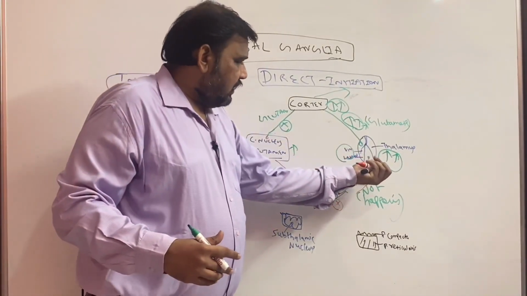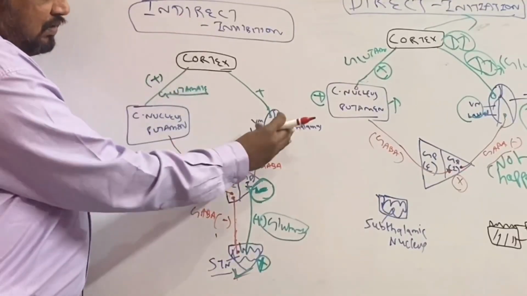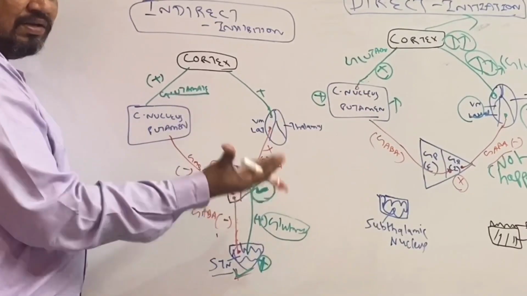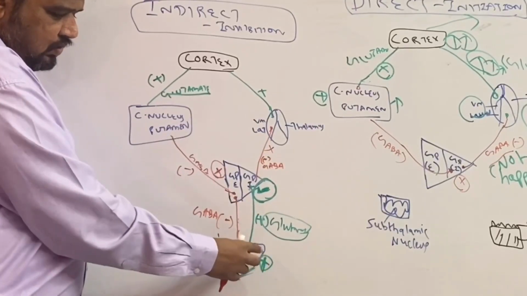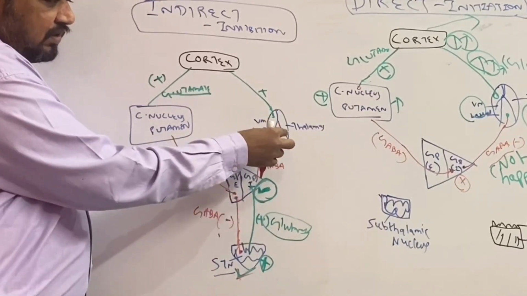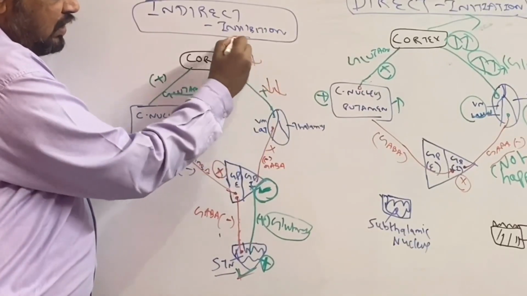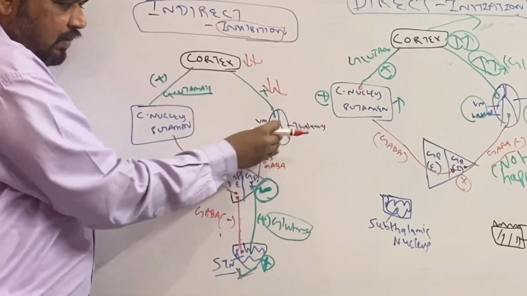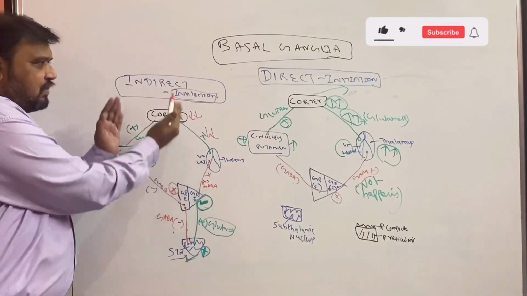Compare the direct pathway. Here the globus pallidus interna is inhibited. In the indirect pathway, the thalamus is inhibited by GABA, because the globus pallidus interna is stimulated from the subthalamic nucleus. So the plus you can see here. So the subthalamic nucleus is stimulated, which stimulates the globus pallidus interna, which inhibits the thalamus. So what happens here? There is a decrease, and in the cortex there is a decrease, and there is inhibition. Why is the thalamus decreasing the signals? Because the thalamus is inhibited by globus pallidus interna, which is active. Now this is the indirect pathway which causes inhibition.